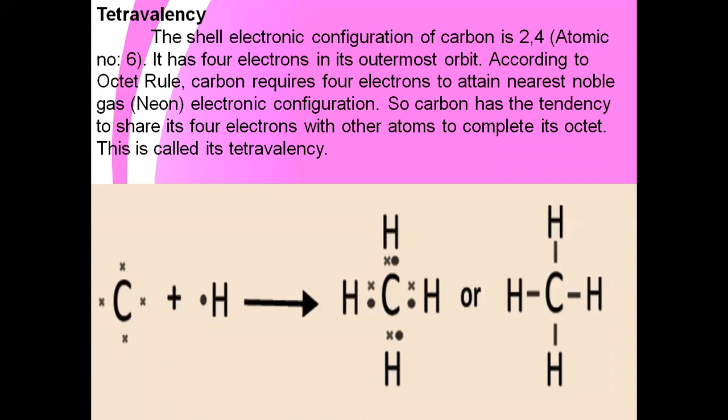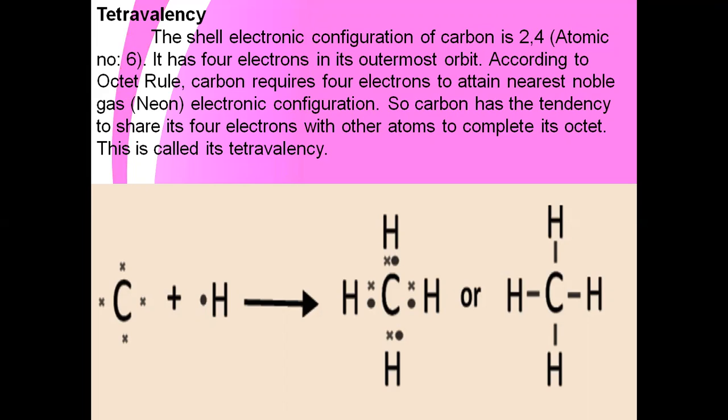methane. The molecular formula of methane is CH4. The atomic number of hydrogen is 1, and methane has 4 hydrogen atoms. Carbon has 4 electrons in the outermost shell, and hydrogen has 1.